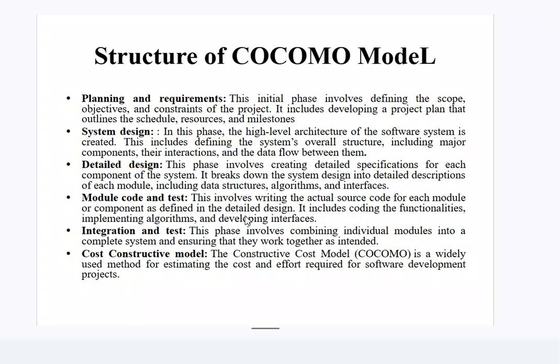System designing: in this phase the high-level architecture of the software system is created. This includes defining the system's overall structure, including major components, their interaction, and data flow between them. What happens in detail design? This phase involves creating detailed specifications for each component of the system. It breaks down the system design into detailed descriptions of the modules.